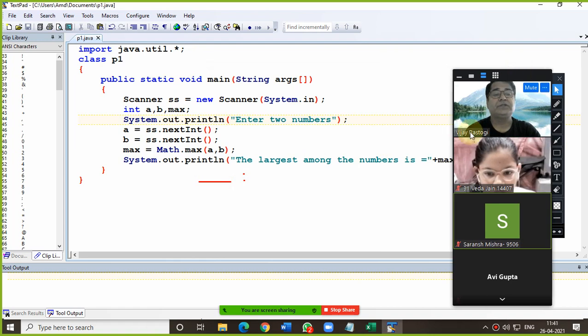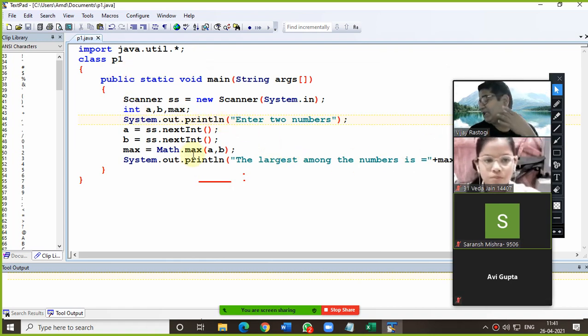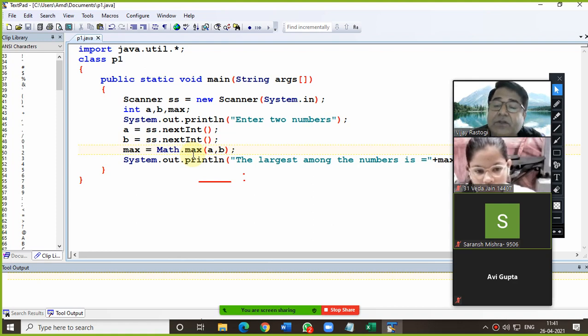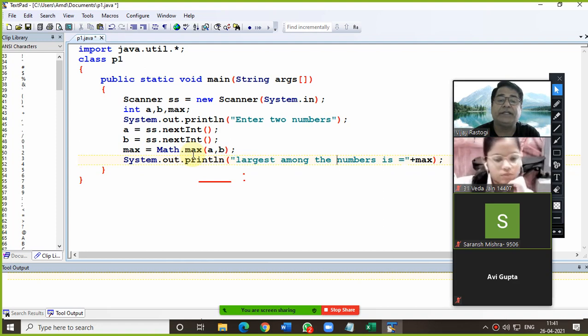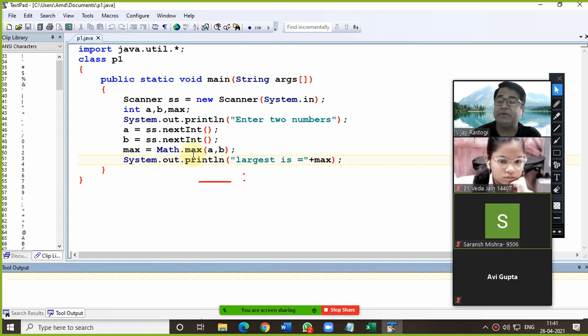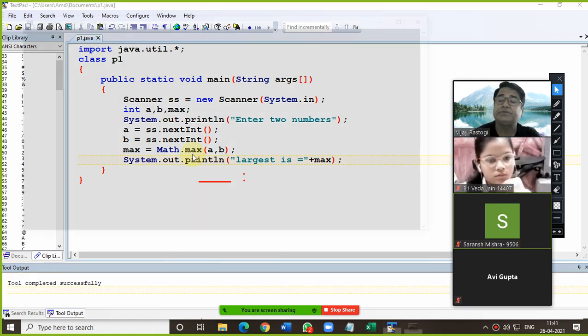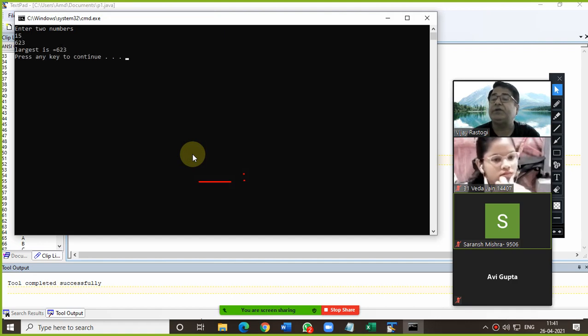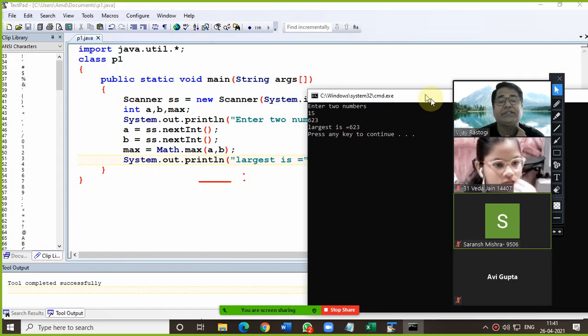Okay, now the question was very easy. The program I am telling you here: first of all, we are supposed to enter the two numbers, and we are inputting a equals ss.nextInt and b equals ss.nextInt. Here, directly, you people are using the function Math.max. This is one way which we can try. So largest is max. Now let me show you the output here. Whatever you want, you can enter. Now the largest is coming on your screen. Is it clear, everybody?